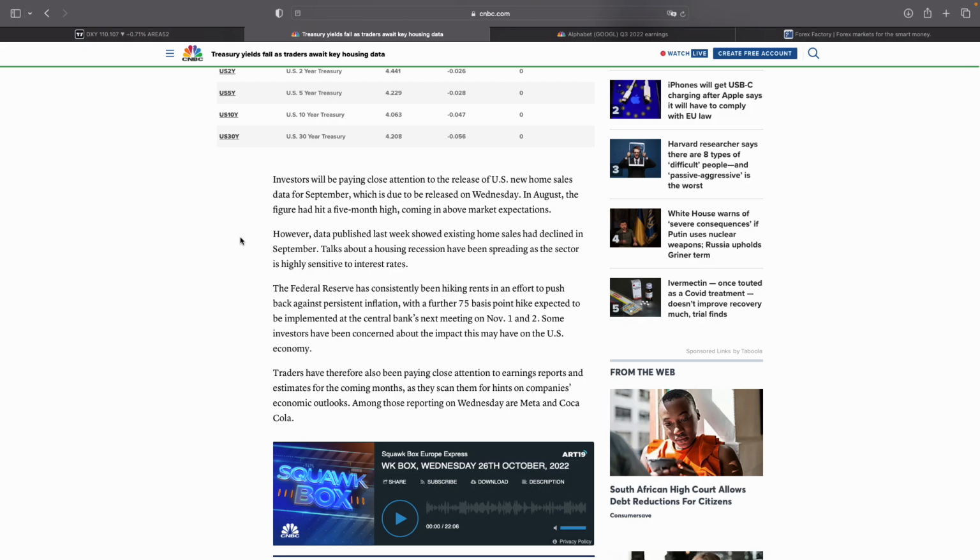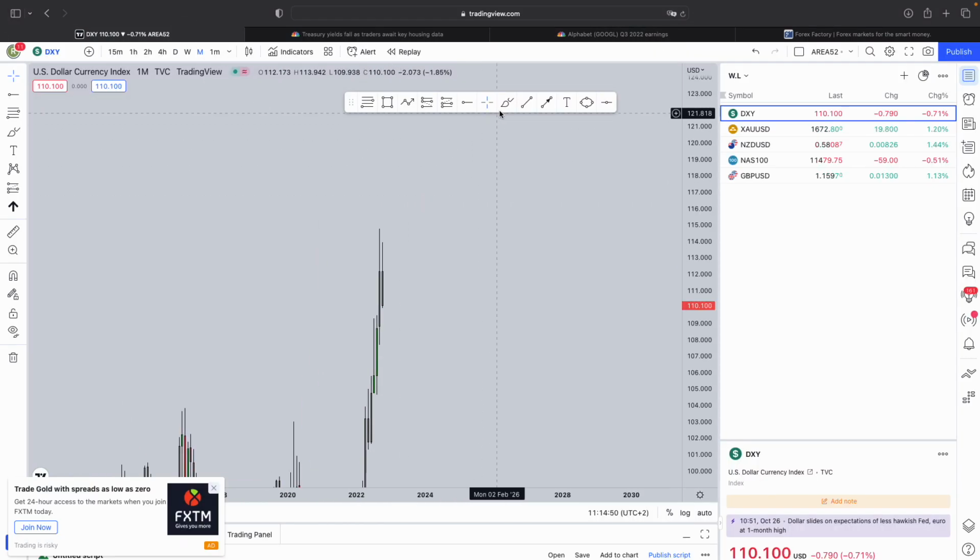However, data published last week showed that existing home sales had declined in September. Talks about housing recessions have been spreading as the sector is highly sensitive to interest rates. Basically, home sales are very sensitive to interest rate hikes, because why? When interest rates are hiked, that automatically negatively impacts the consumer, because the rates on their houses also now increase.